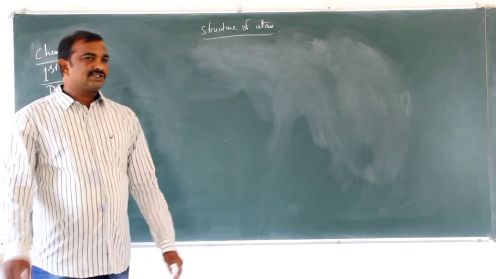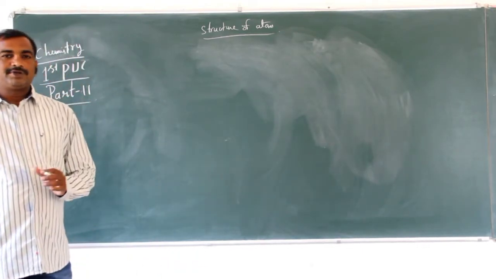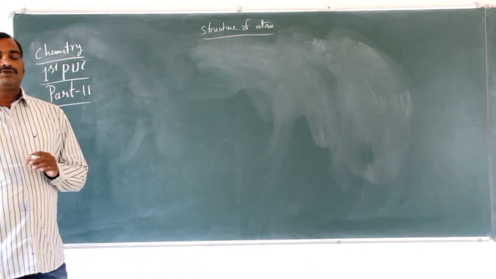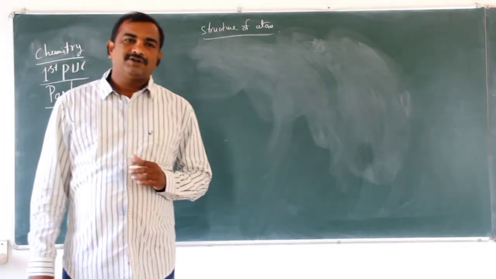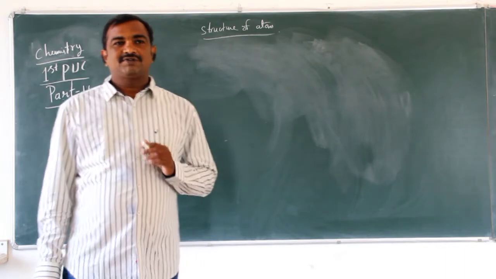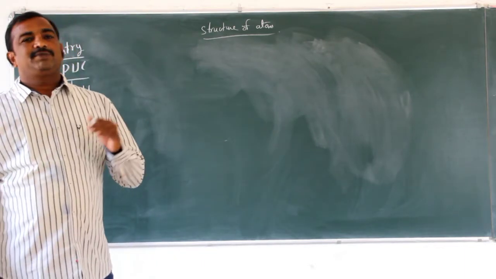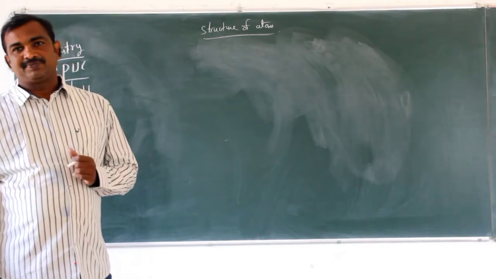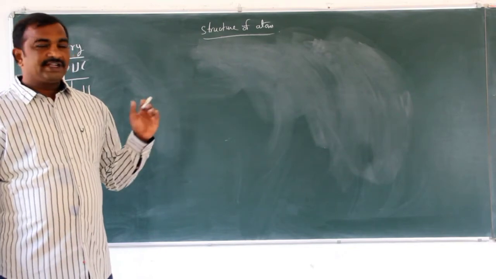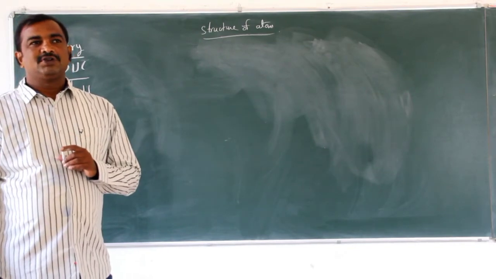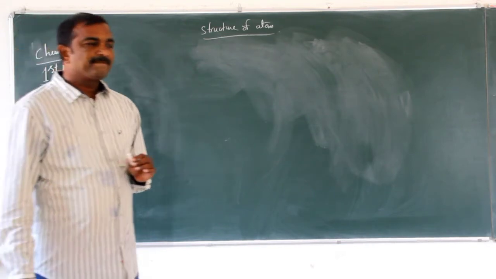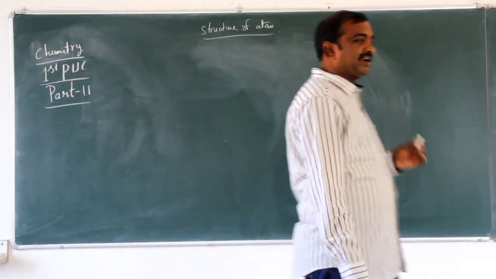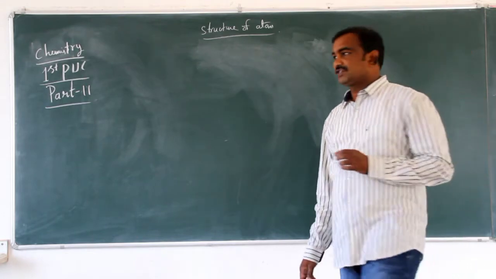In the last class, we discussed the Aufbau principle, Pauli's principle, Hund's rule, and the stability of the configuration of electrons, that is, half filled and completely filled configurations. So what is the Aufbau principle, what is Pauli's principle, what is Hund's rule, and the stability of completely and half filled configurations, we discussed that in the last class.